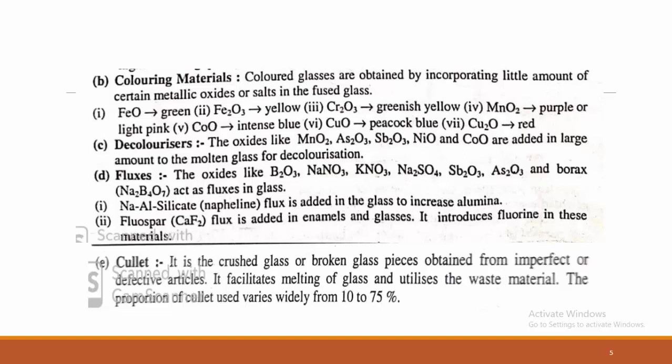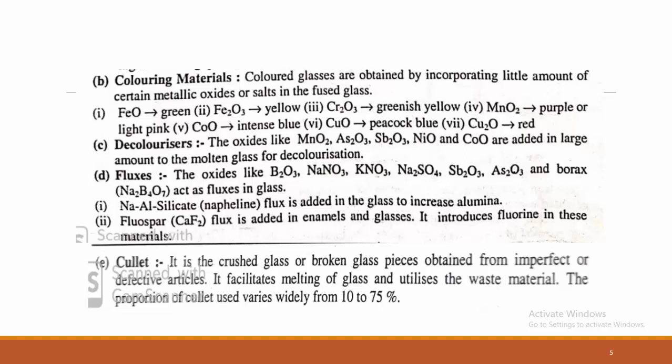And next is fluxes. These are also very important. The oxides like borax, NaNO3, potassium nitrate, Na2SO4 and borax are used as the fluxes in the glasses. Finally, one more important raw material which we use is called cullet. What is cullet? The cullet is the crushed glass or broken glass pieces obtained from imperfect defective articles.